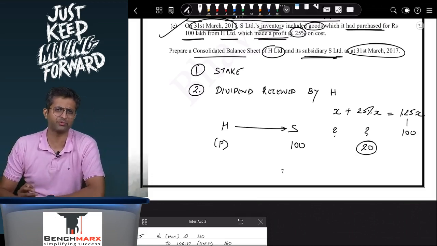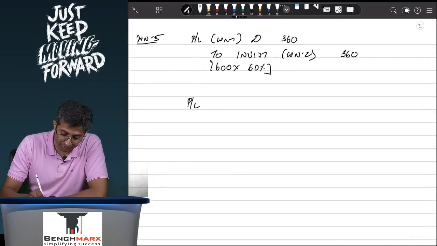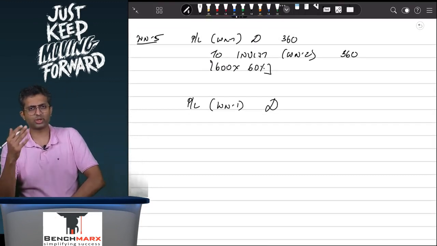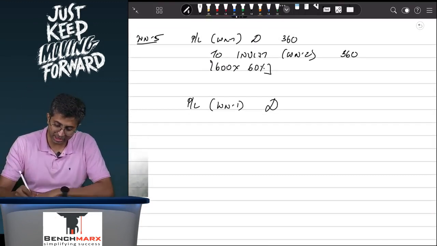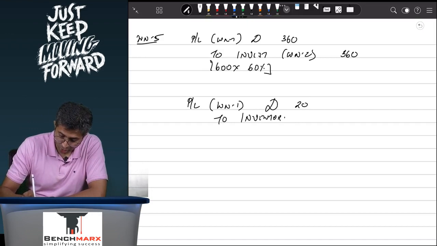So your unrealized profit is 20, and this profit is included in the books of the parent, which is in working note number 1. It is a downstream transaction where H has sold, and hence this is in the books of parent 20, P&L account debit 20 to, let us say, inventory 20.